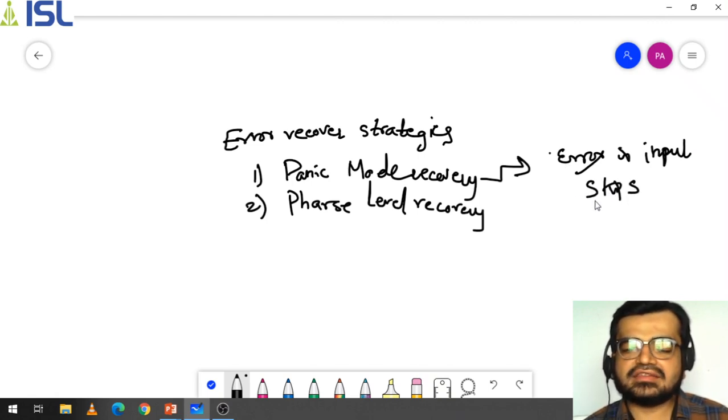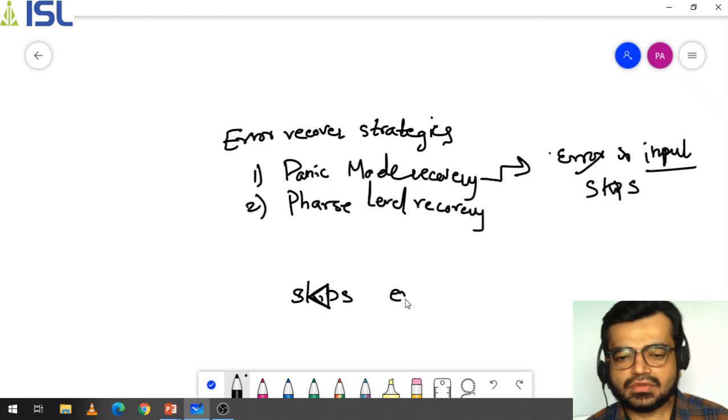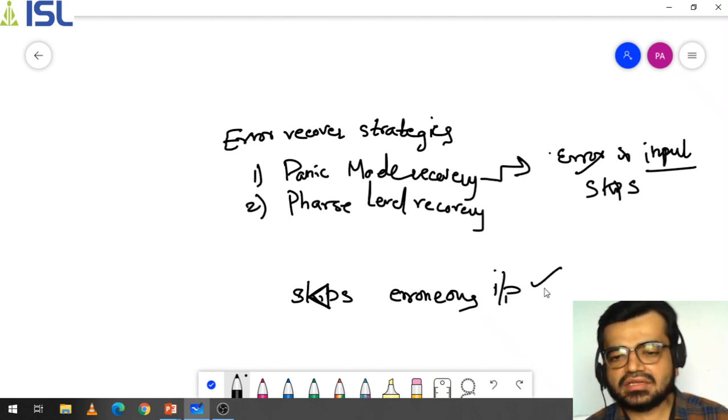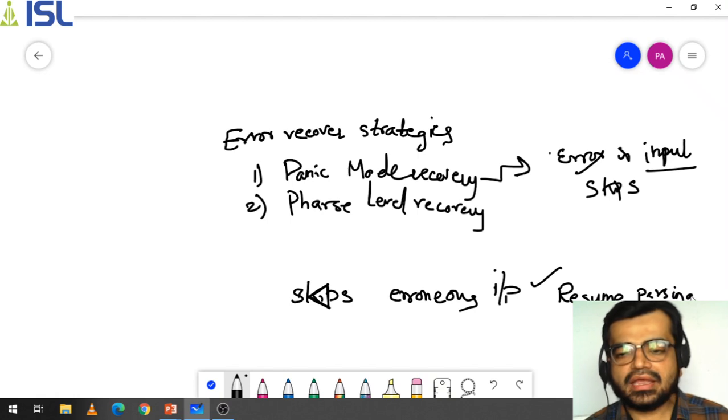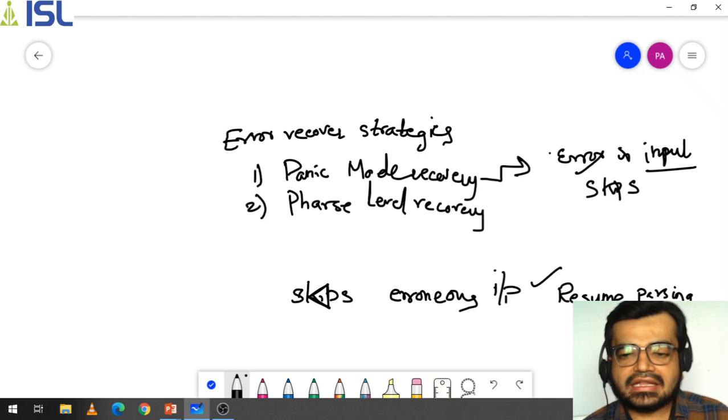It simply skips that erroneous input and continues to the next part of your input. After skipping that, it resumes parsing further for the next input, that means it resumes parsing at synchronizing tokens.